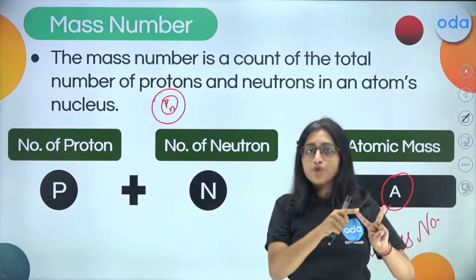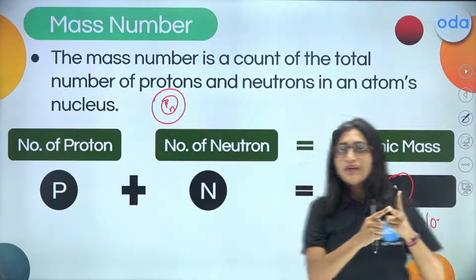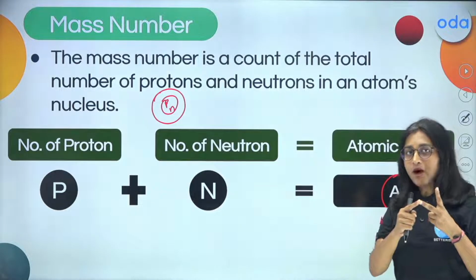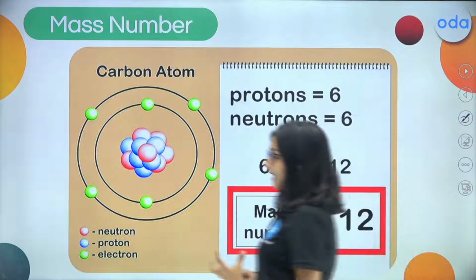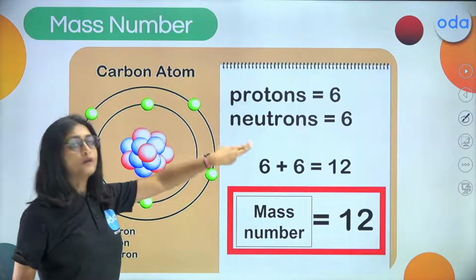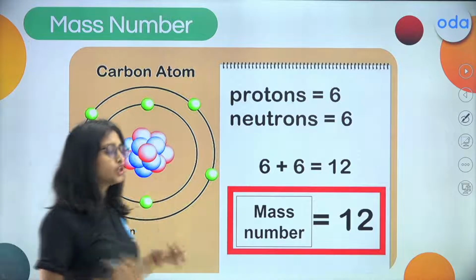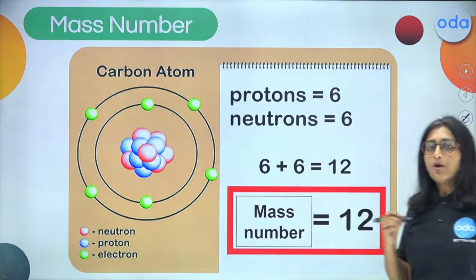So, the Z is for the atomic number, whereas the A is for the atomic mass or the mass number. Now, of course, when you look into this, you get that the number of protons is 6, the number of neutrons is 6. Now, what should be the atomic mass? What should be the mass number? Come on, let me know.